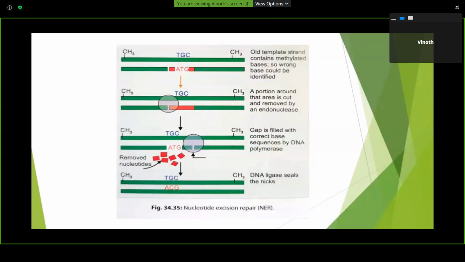This is again a picture. The old template strand is methylated and the newly synthesized strand is unmethylated. So the mismatched strand is identified, the portion is removed by endonuclease, the gap is filled by the DNA polymerase, and DNA ligase will seal it.